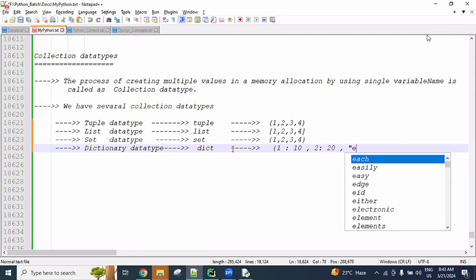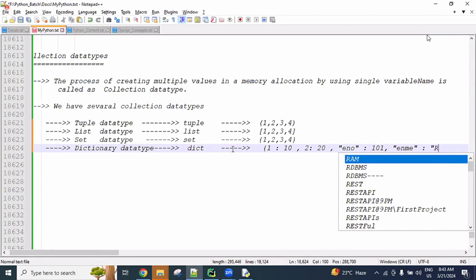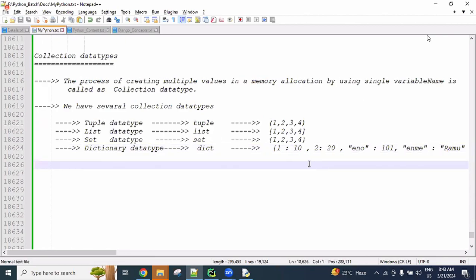For example, employee number is 101, employee name is Ramu, like key value format. It can be numbers or strings, whatever. Key colon value, comma, key colon value, a number of key value pairs we can use.